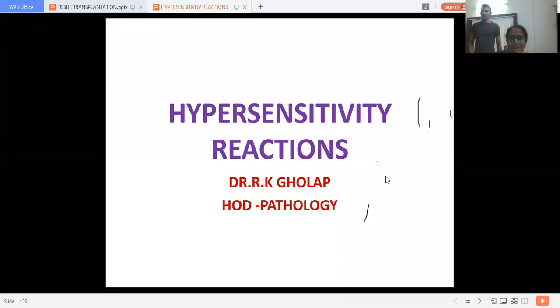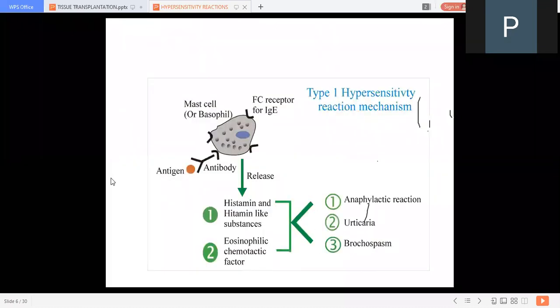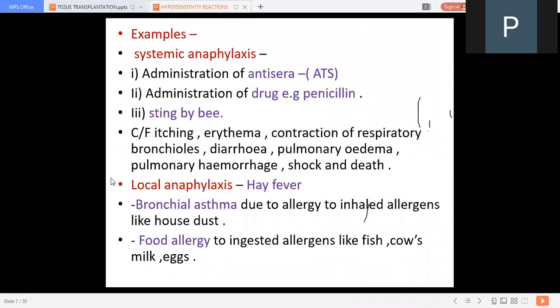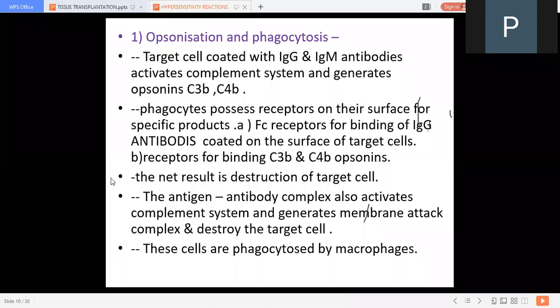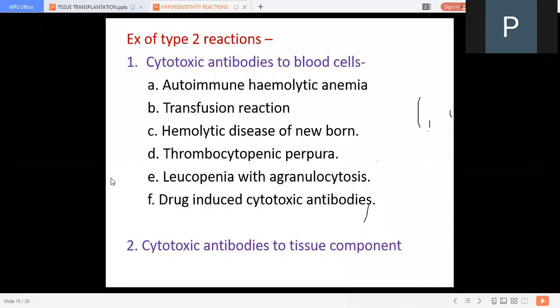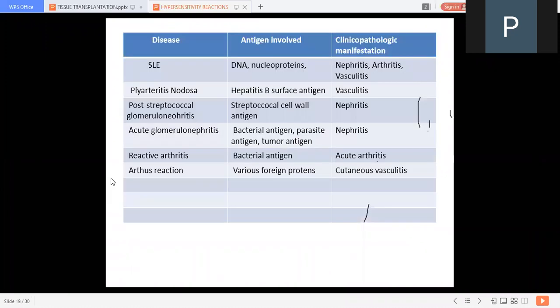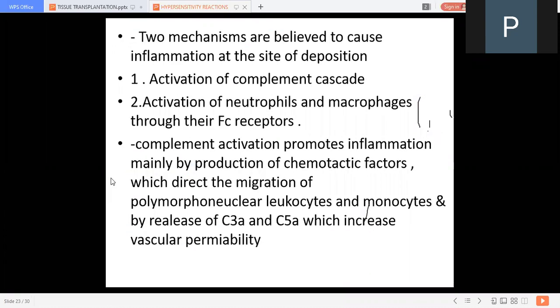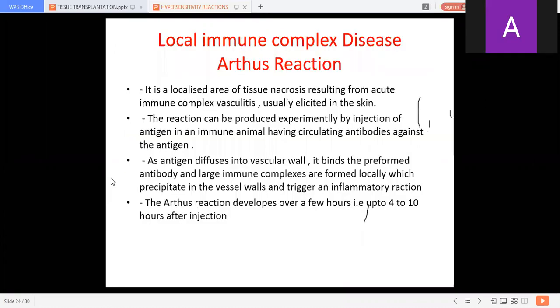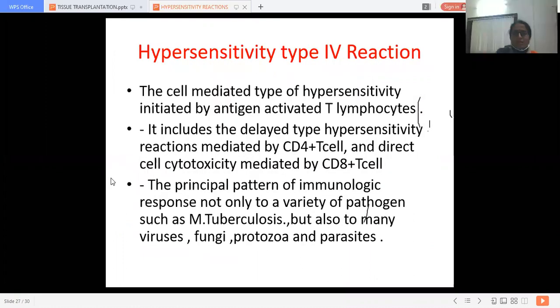You can see this hypersensitive reaction. Yes, ma'am. Okay. You want to see type 4, no? Yes, ma'am. Type 4. See this type 4. Take the screenshots quickly. Hypersensitivity type 4 reaction. Take quickly. The time is running out.